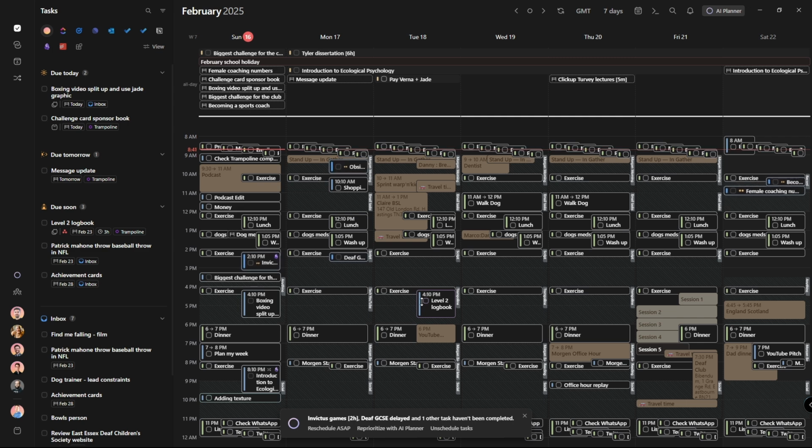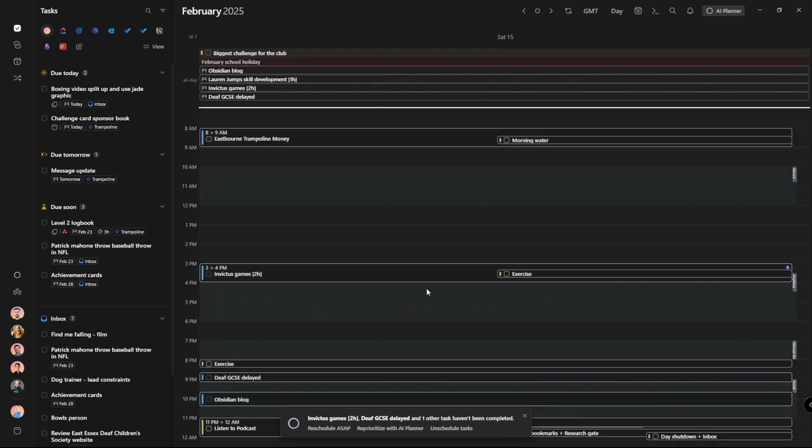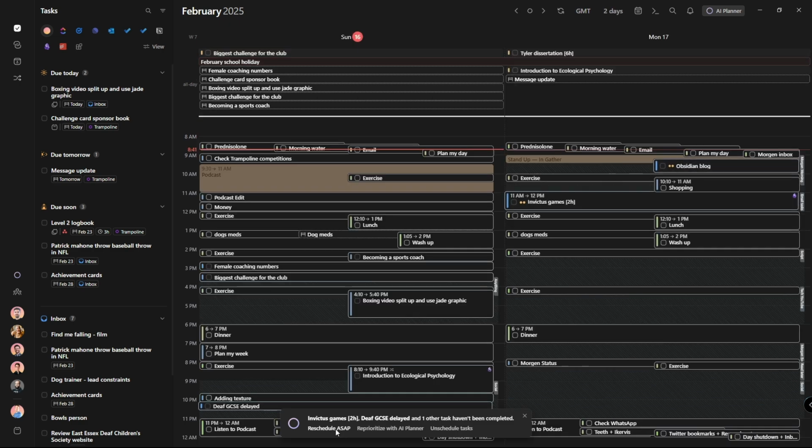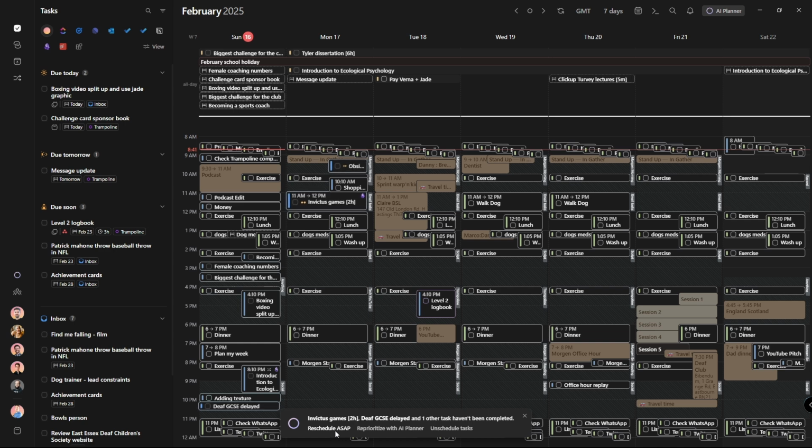If I let go, you'll notice that if I go back to yesterday, these are the two tasks that were left. Well, I've actually done that one, I didn't tick it off. This is the Obsidian task that I didn't get done, and this is the Obsidian blog from Linear that I didn't get done. When I push the reschedule, you can see it either pops them in on Monday and then one towards the evening. So you can see def GCSE delayed, that's on Sunday. If I go to reprioritize AI planner, it shuffles them around into the actual frames. The other option is just to unschedule the task, but I'm going to reprioritize with the AI planner.